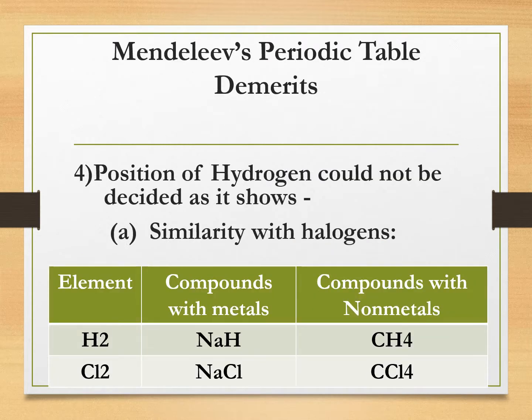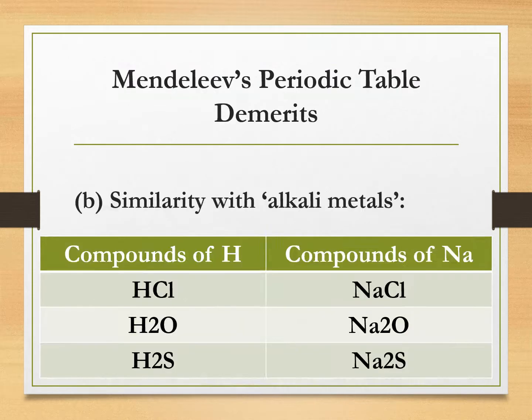Mendeleev could not decide the position of hydrogen in the periodic table, as hydrogen shows properties similar to halogens as well as alkali metals. Similarities with halogens: hydrogen has molecular formula H2 like that of chlorine, which is Cl2, and also chemical properties similar to those of halogens. At the same time, hydrogen shows properties similar to alkali metals. That is why it was difficult to decide the proper position of hydrogen in the periodic table.